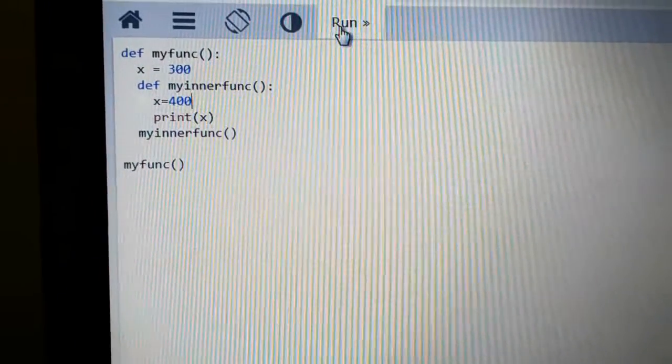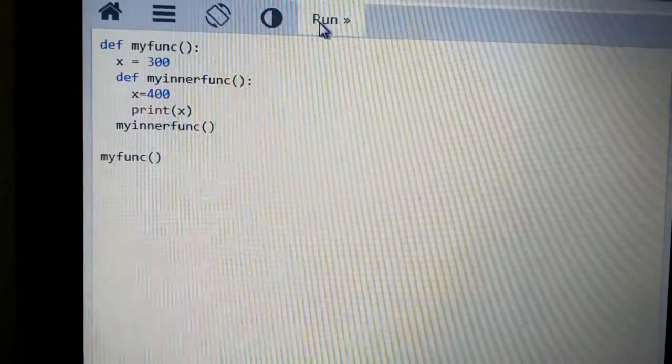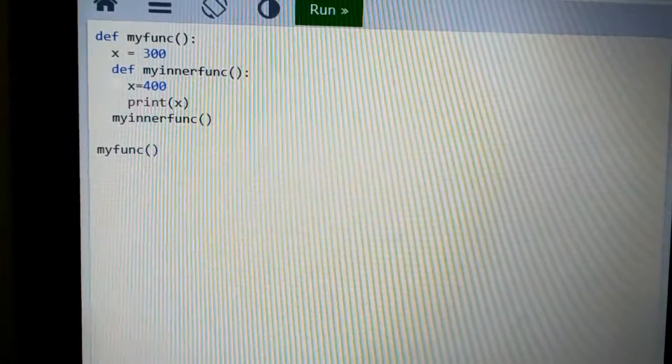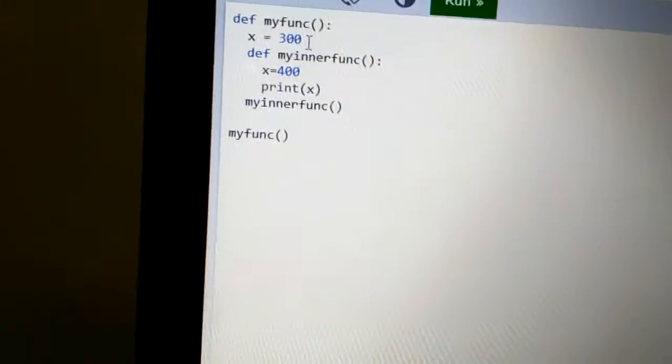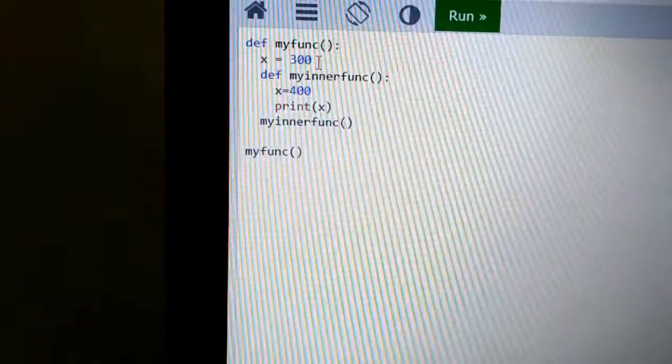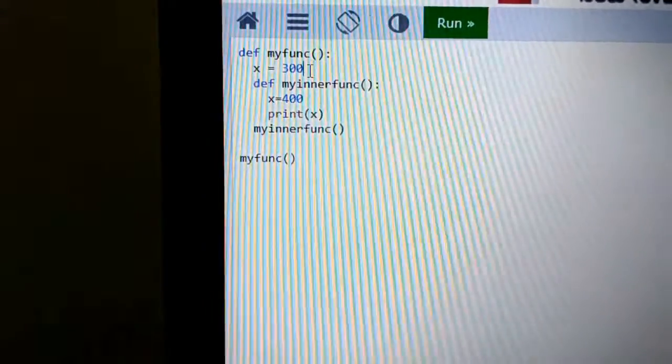So when I execute this program, this displays the following output. Here x is equal to 400. Why does it display x is equal to 400 here? Because here my function consists of x is equal to 300, but I am not printing x in this my function statement.